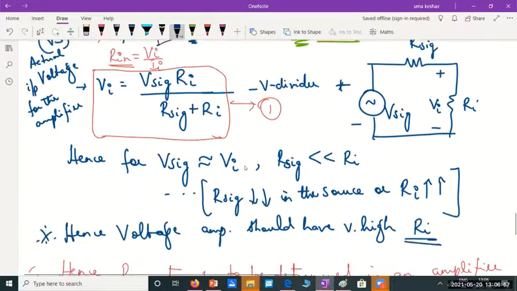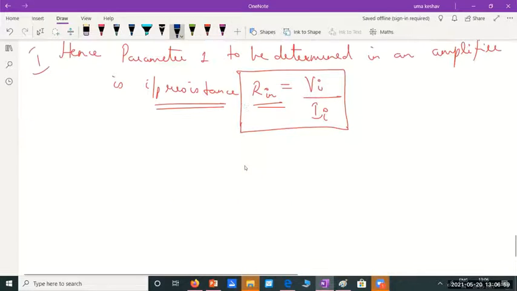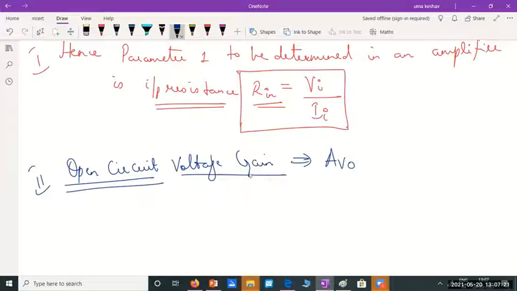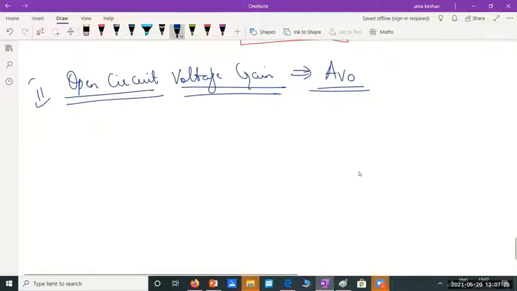Okay. So next, the second parameter which we will determine is called the open circuit voltage gain. What is this open circuit voltage gain? We represent it as AVO. Open circuit voltage gain is represented as AVO.